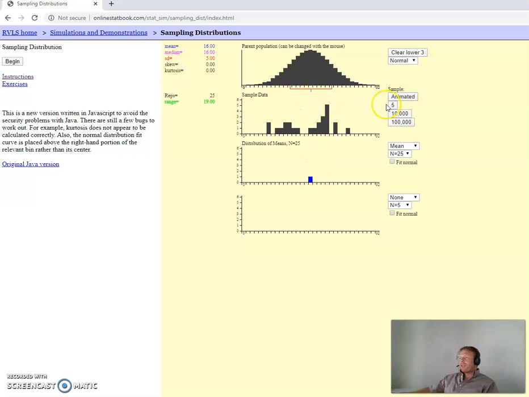Okay, let's do 5 of them now. So this is going to do 25, 5 different times. Boom, and instead of dropping them all down, 125 times, 5 times 25, it just populates it for you instantly. But now we got enough information to really have a meaningful mean, median, all that. So let's look at this. Let's compare these numbers to this. So reps, we've been 6 times, because remember we did once, and then we just did 5. Remember we did animated, that means 1, and then we did 5 of them.